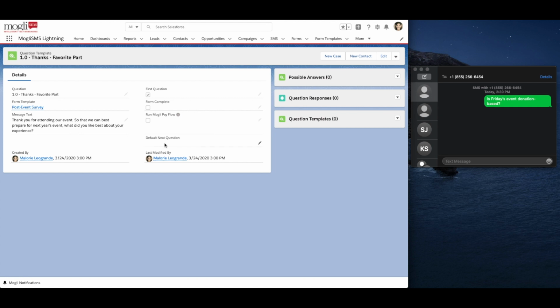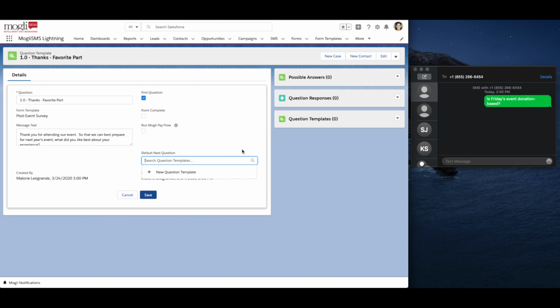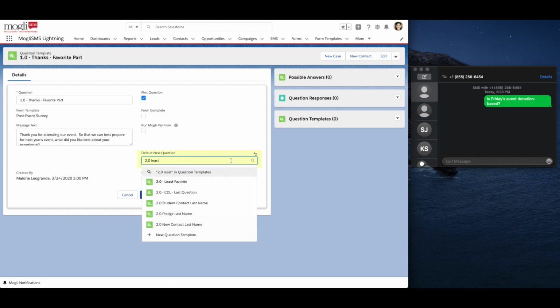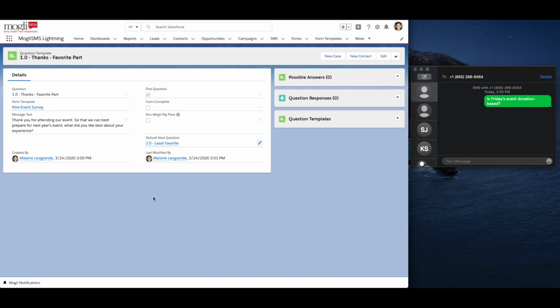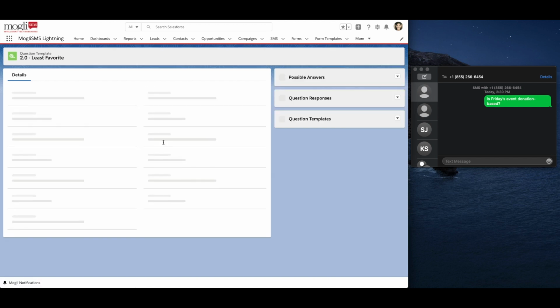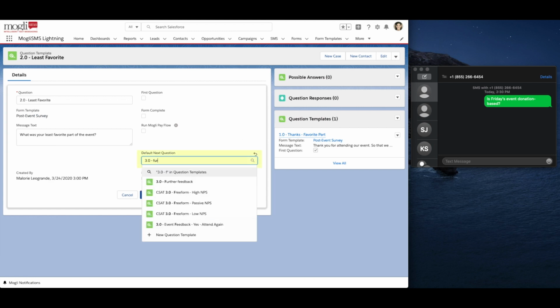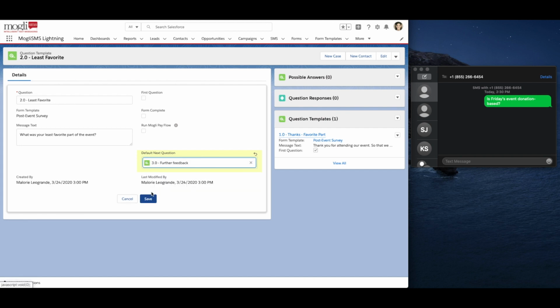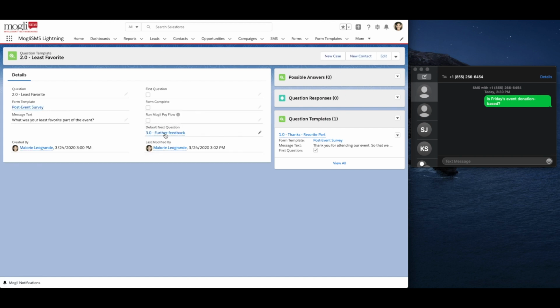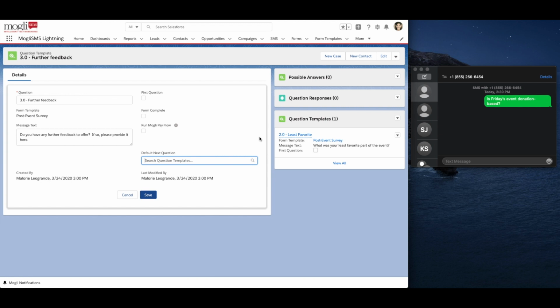Default next question is what question automatically comes after this one. So now we're going to populate that next one here. And save. Then we go to this question and do the same here. And one more time.